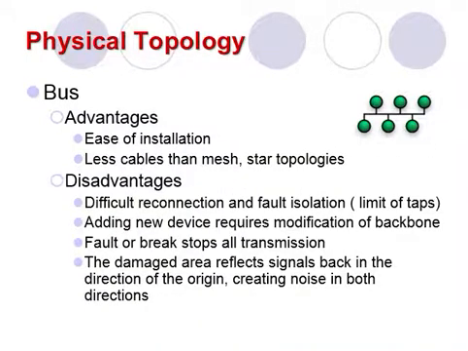Here are the advantages and disadvantages of the bus topology. Firstly, we discuss the advantages of bus topology, which include ease of installation. Backbone cable can be laid along the most efficient path, then connected to nodes by drop lines of various lengths. In this way, a bus uses less cabling than the mesh or star topology.